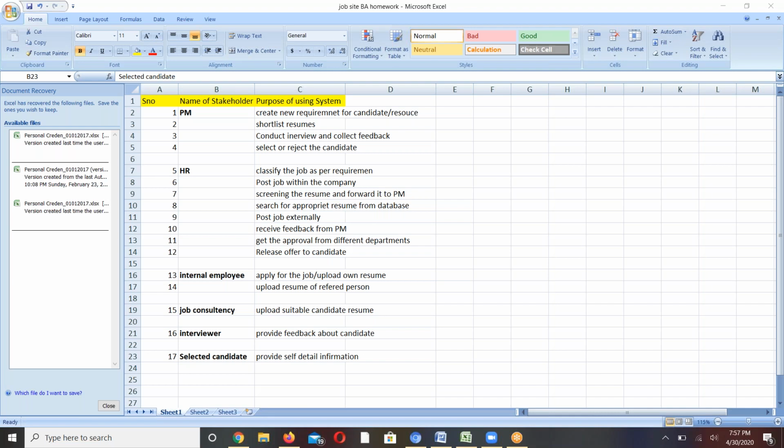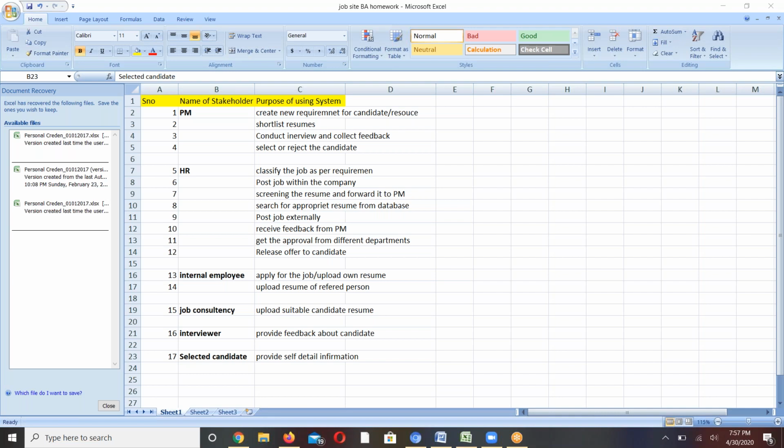The next stakeholder is internal employees, who apply for the job or upload their own resume and upload a third person's resume. Then the job consultancy uploads suitable candidate resumes. Then the interviewer provides feedback about the candidate, and the selected candidate can provide detailed information.